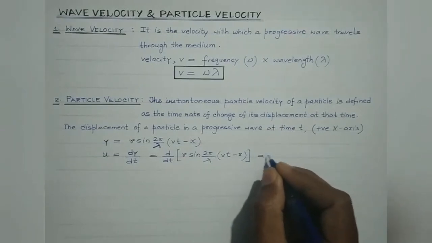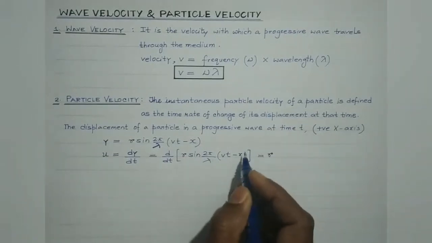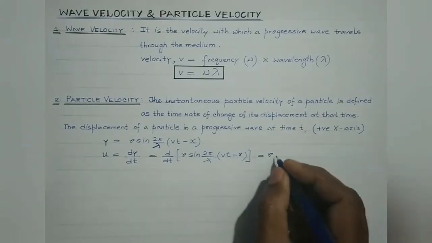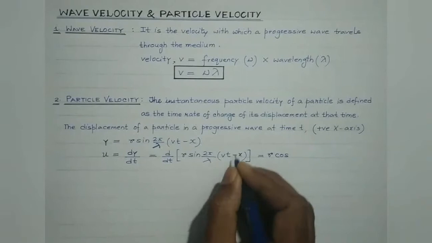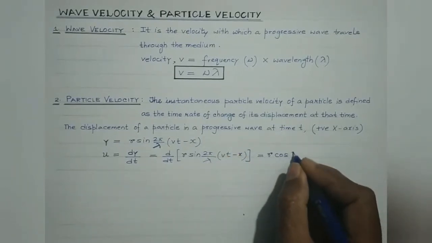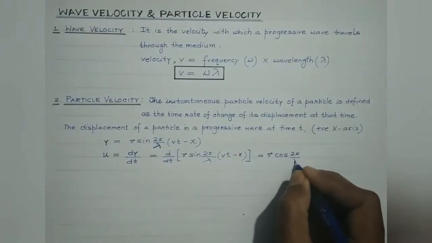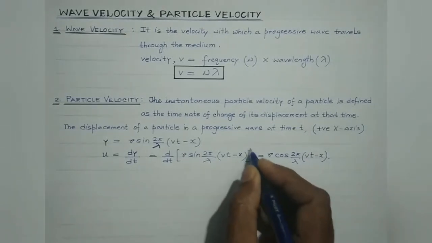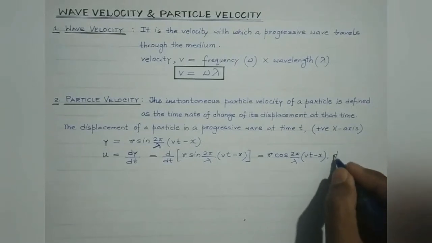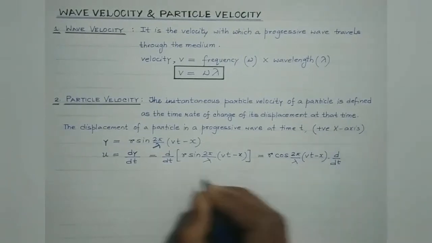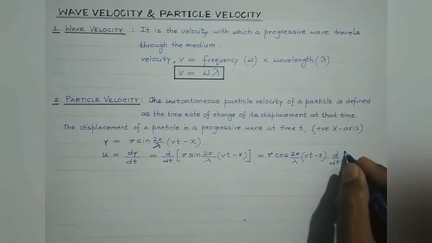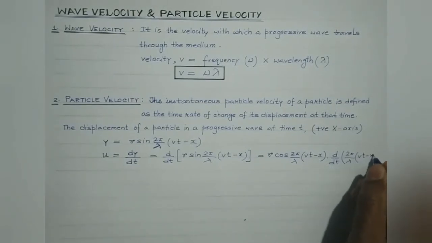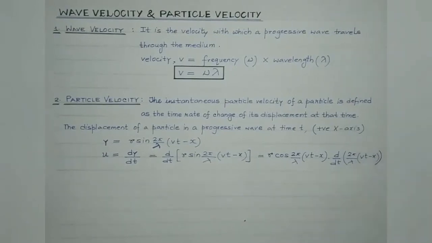And the differentiation of sine theta is cos theta. So it will be cos of the argument 2 pi by lambda (vt minus x), into the differentiation of this argument part, because we are here differentiating with respect to time.